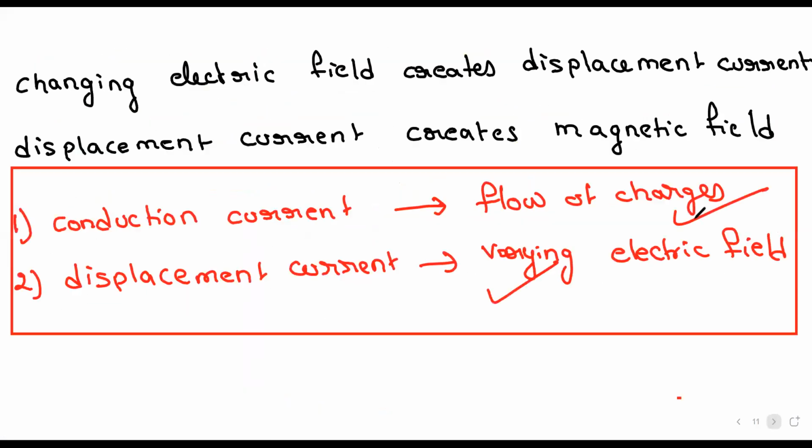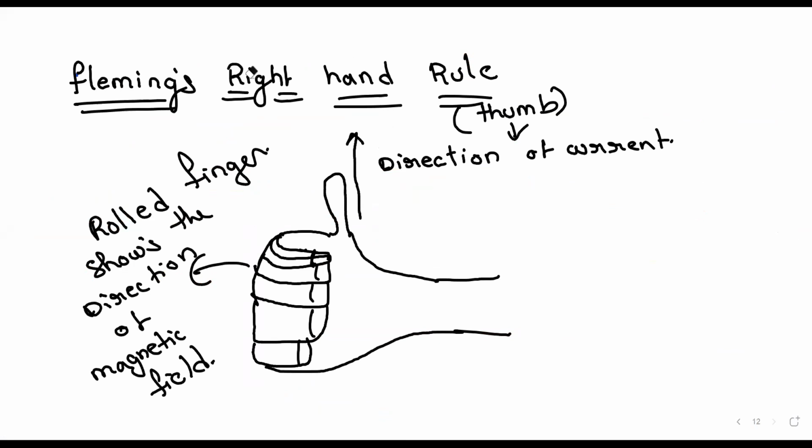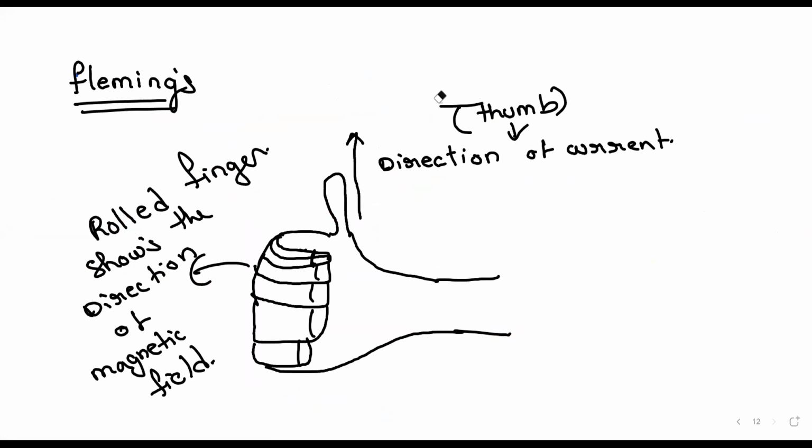See, don't take it as thumb. Don't take it as right hand. This is called the thumb rule. Is it clear? So, the thumb finger shows the direction of current. The rolled fingers show the direction of magnetic field. Suppose you have a conductor like this, right?